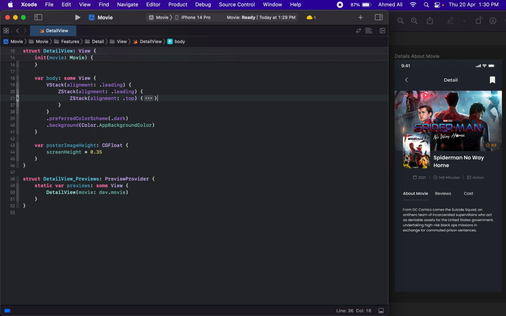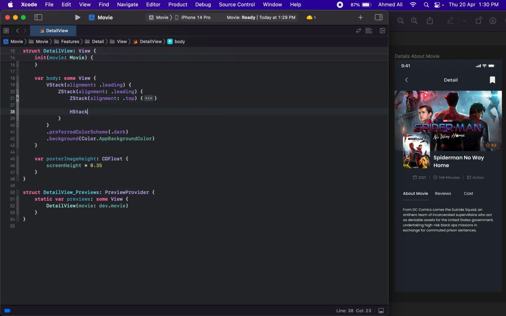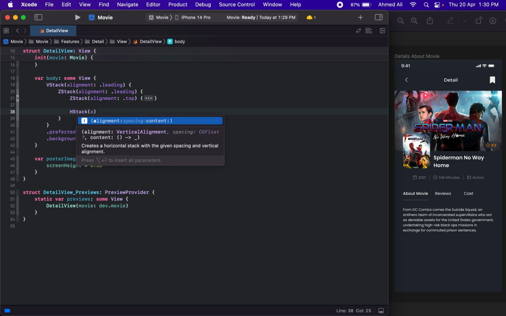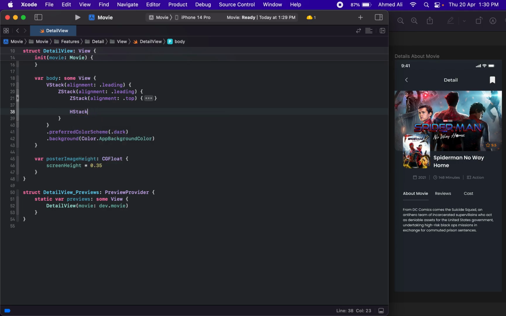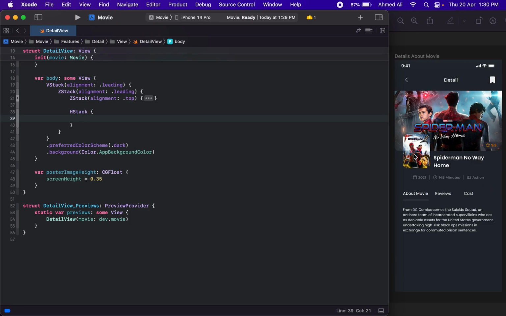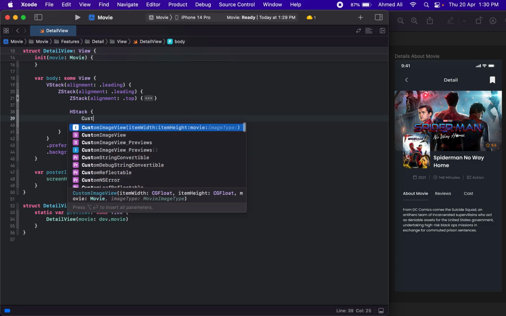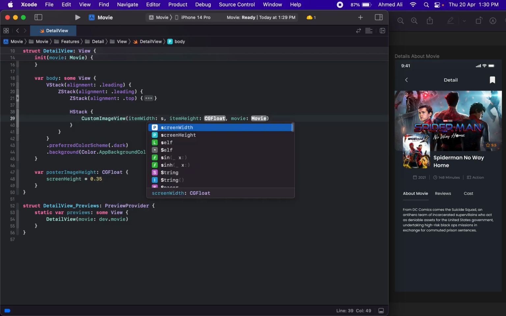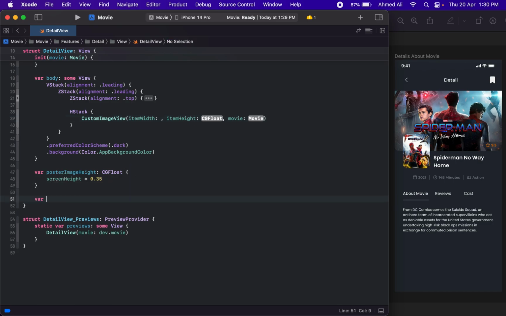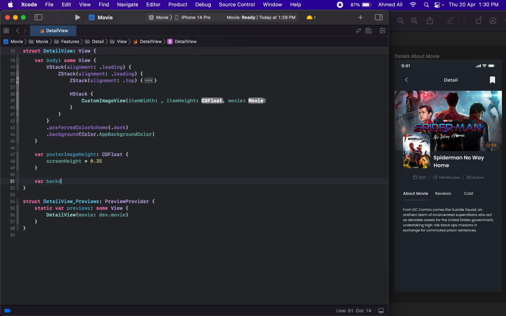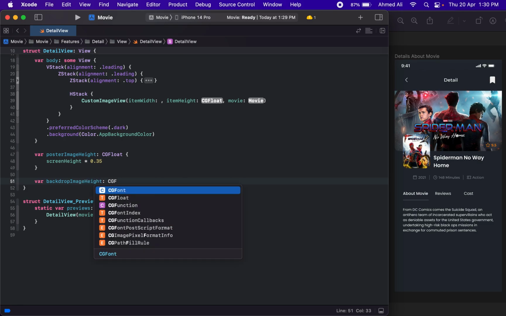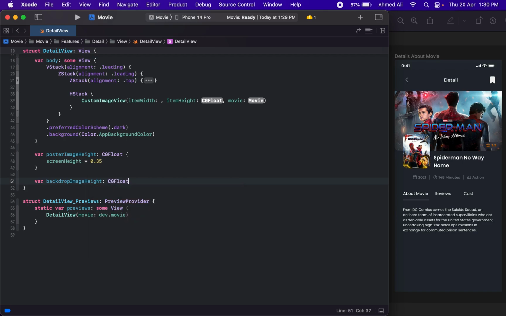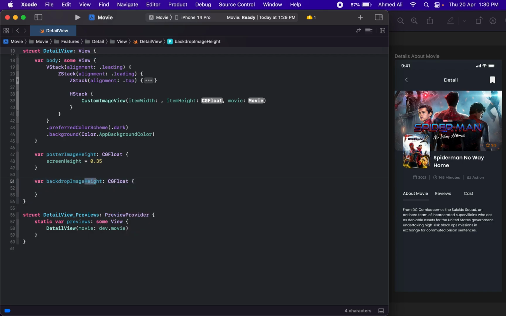Now we need to have this HStack, and I guess we don't need alignment in here as well. We just need this HStack. It further has this custom image view, and okay, so we now need, let's have backdropImageSize, a CGFloat, because instead of height I guess the proper keyword can be size, so yeah, that's better.